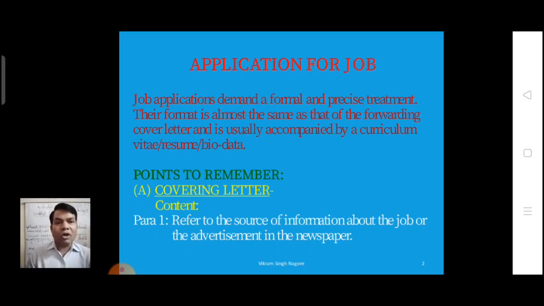The job letter is divided into two parts: covering letter and resume. So refer to the source of information about the job or the advertisement in the newspaper.